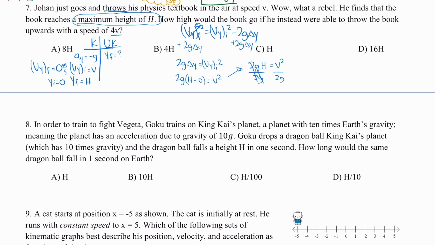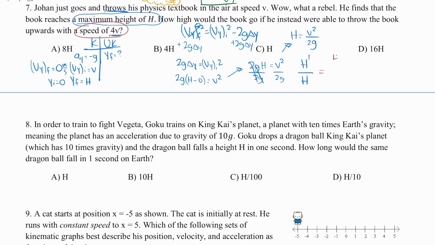So I'm looking to see how this height changes. So my final equation is this: h equals v squared over 2g. In order to find out the factor by which the height changes, we're going to solve for h prime over h. Now, what h prime represents is this adjusted scenario. And here's what that looks like. H prime is going to account for the adjustments that we're making to the initial conditions, being the speed at which the object's being thrown up at.